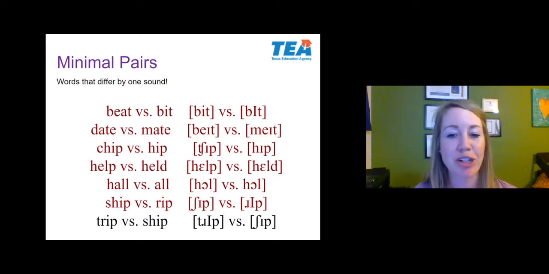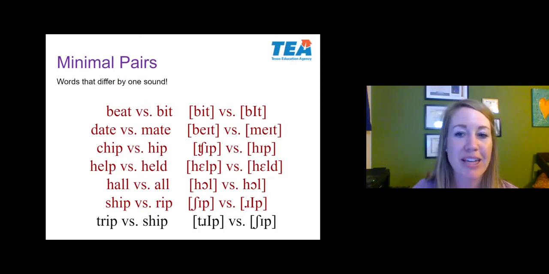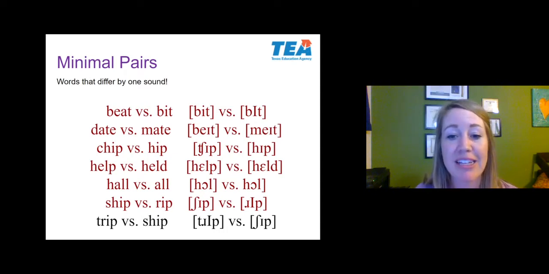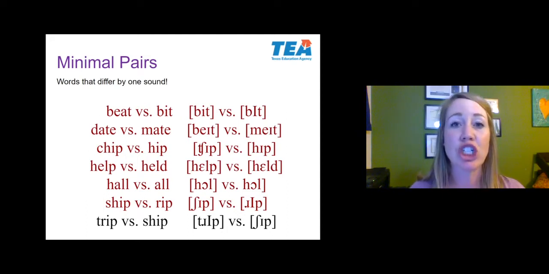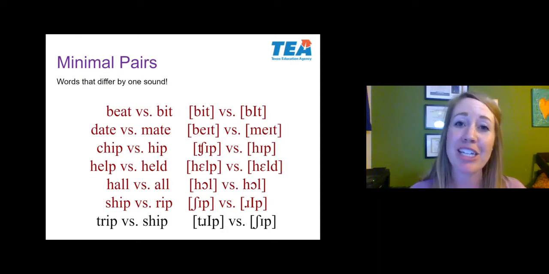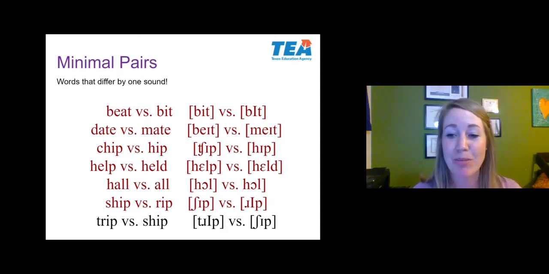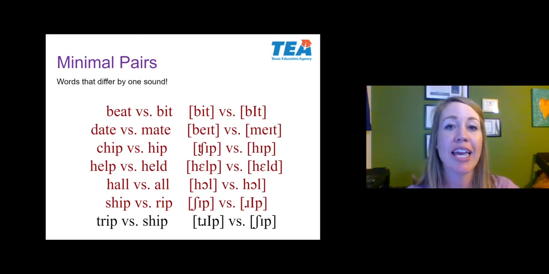The next one that might have been a little tricky was hall versus all, because again, I said they're words that differ by one sound. Well, technically, yes, these two words, hall versus all, differ by one sound because the H is a sound, and we have the absence of that sound in the word all. And I've got a little typo on my screen. I'll be sure to fix that in the main PowerPoint, but the phonetic transcription is a little off. Then we've got ship versus rip. Again, some students struggle with this because they think of sh as two different sounds, when if you look at your IPA chart, it's considered one sound. So those are minimal pairs, differing by the sounds sh and r.